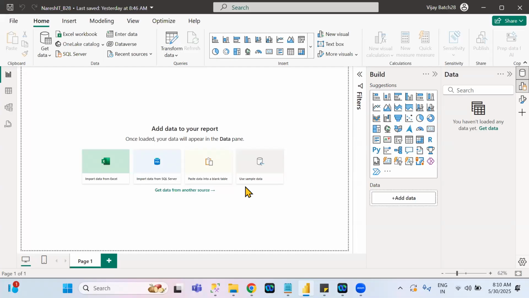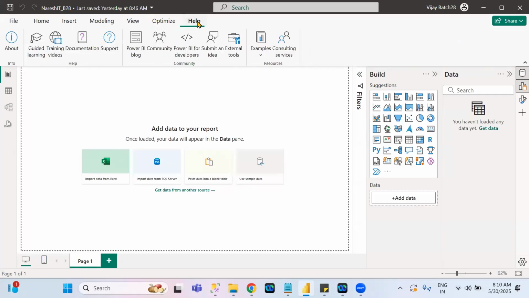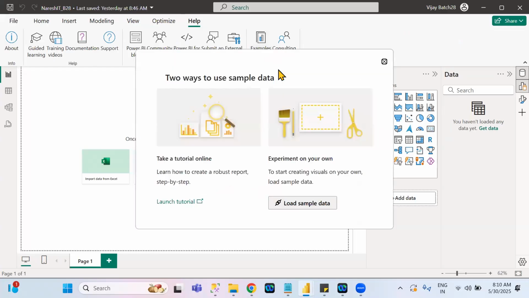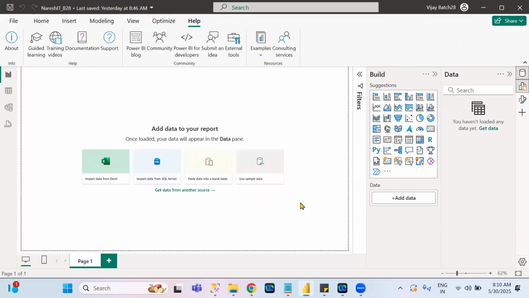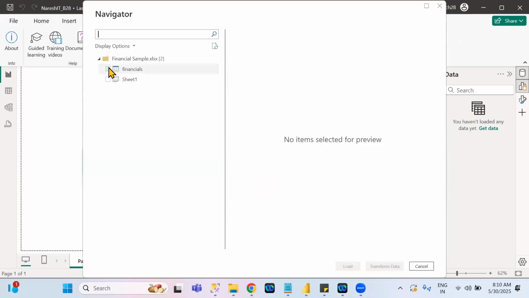Once they disappear, can I load the sample data? Yes. At any point of time, you can load sample data. Where can I load the sample data? Under the Help tab. Under examples, click on sample data. See here, load sample data. What is that one?